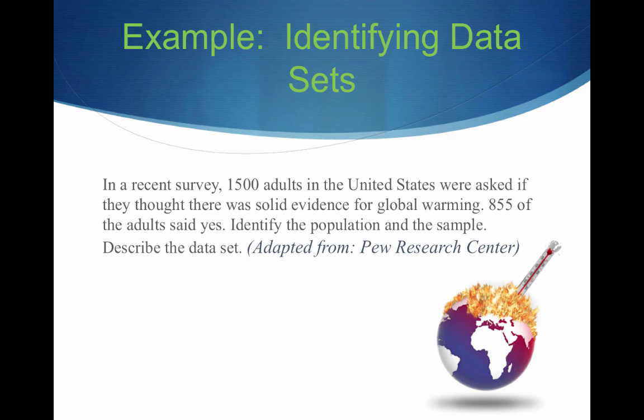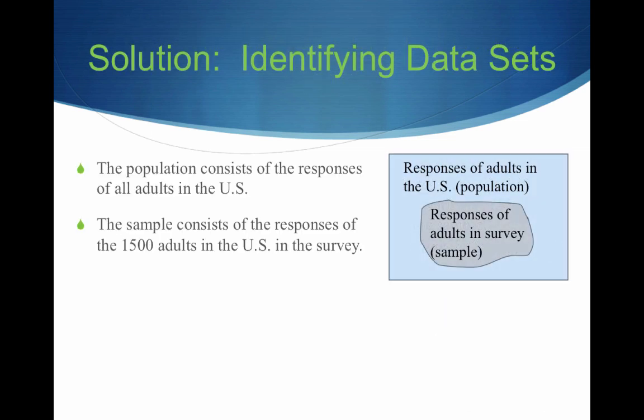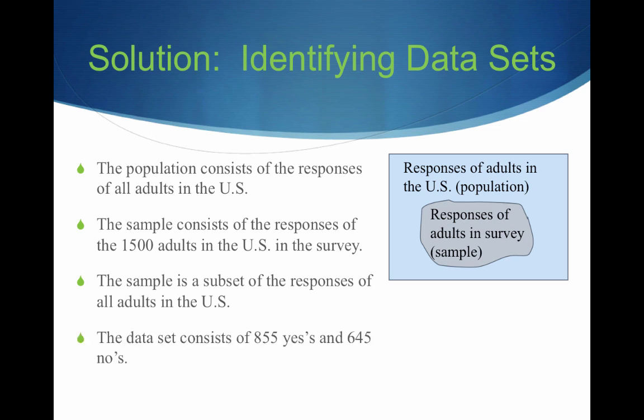Technically, that is our population here. I don't know the exact number off the top of my head, but everybody living in the United States is our population. Our sample is just the people that actually get the survey, the 1,500 adults. The sample, again, is the subset of the responses of all adults in the U.S. We're going to use these 1,500 people to represent everybody living in the U.S. since we can't feasibly ask everybody.